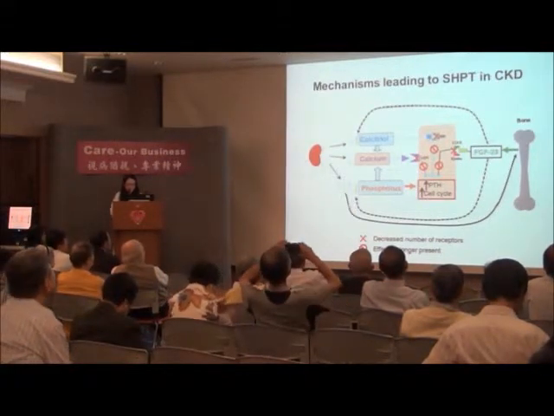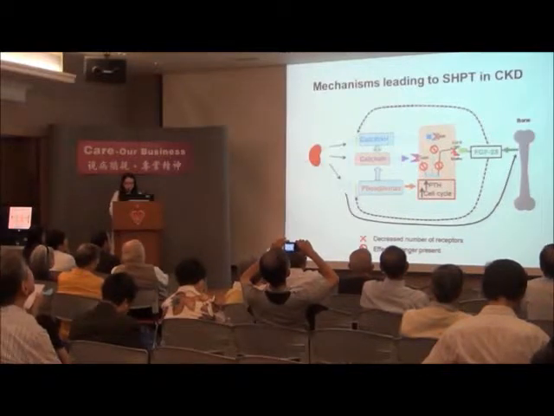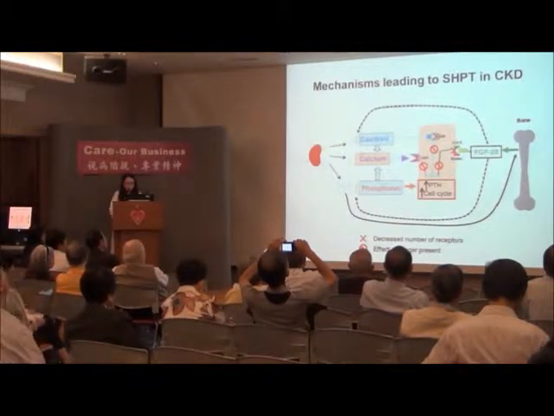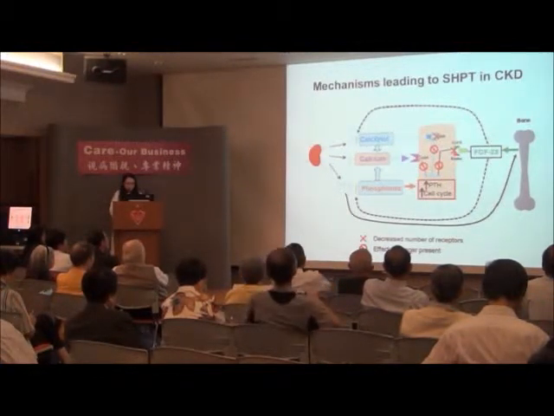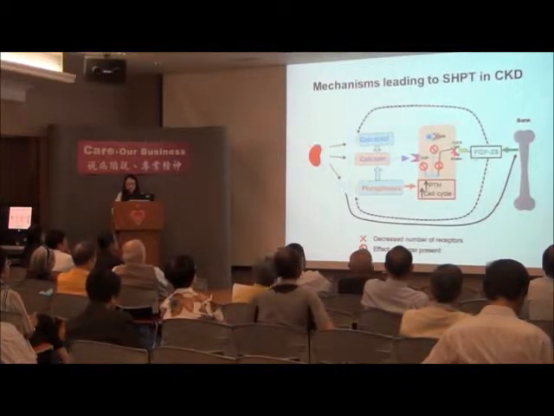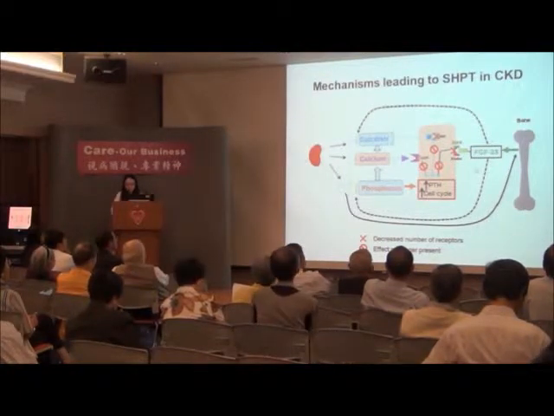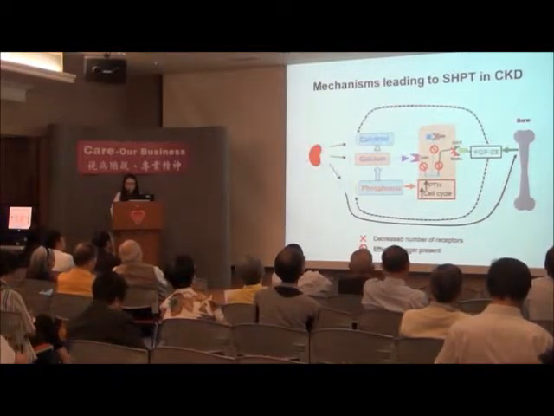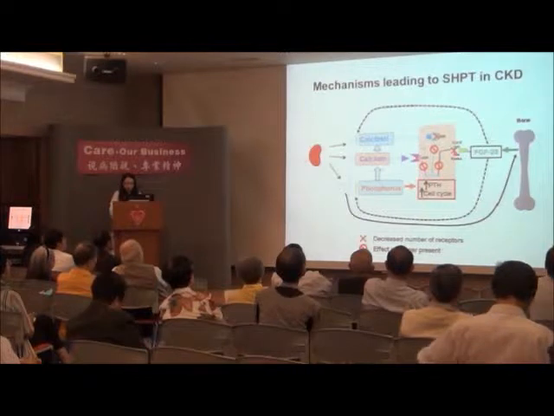And concerning the mechanism leading to secondary hyperparathyroidism in CKD, it is a complex mechanism. When the kidney failed, there's a retention of phosphate leading to hyperphosphatemia and also hypocalcemia and also decrease in the vitamin D, the calcitriol, and all of these lead to increased synthesis and also the release of PTH from the parathyroid gland. At the same time, there is an elevation of the fibroblast growth factor 23, which will downregulate the 25-hydroxylase, and which will lead to further decrease in the vitamin D, the calcitriol in the circulation, and this will act as an additional drive for the secondary hyperparathyroidism.